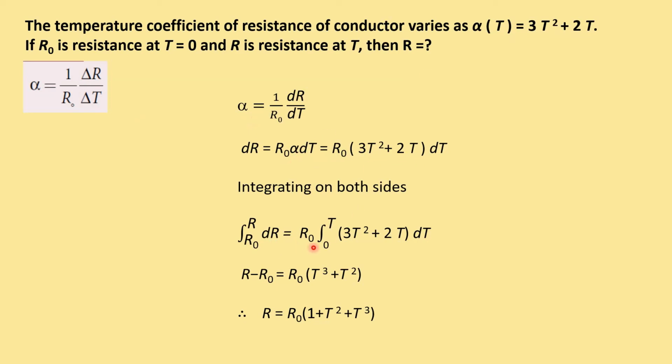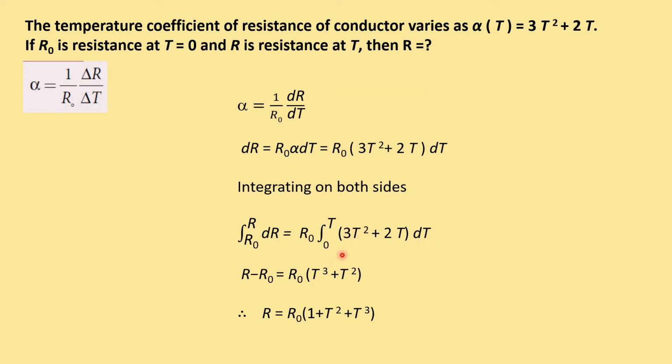Integrating on both sides, we get upper limit minus lower limit, that is R minus R0, equal to R0 into the integral from 0 to t. While integrating this, the integral of x power n dx will be x power n plus 1 by n plus 1. Here we have to integrate with respect to temperature, so dt is the change in temperature, and t is the temperature variable. So integrating 3t square dt, we get t cube, as the 3 cancels.